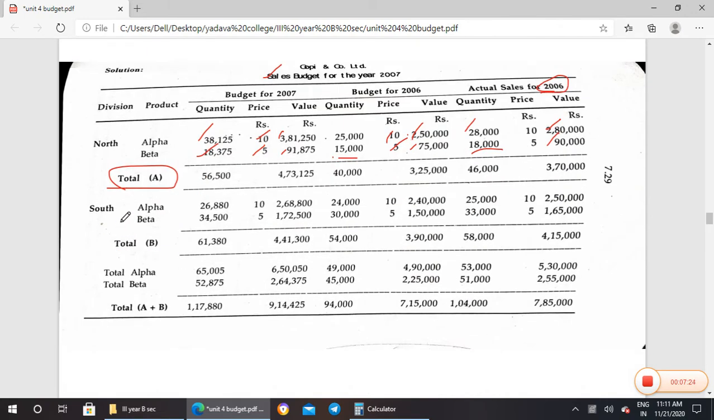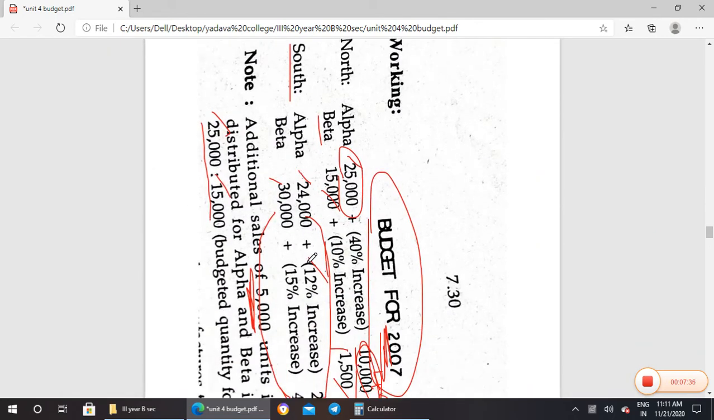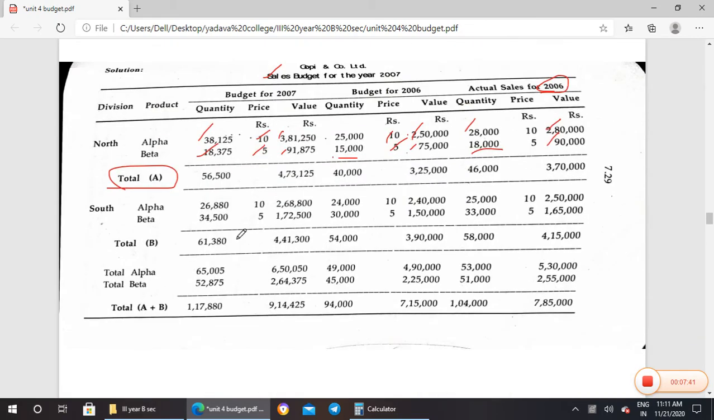Now we move on to the South. That is the budget they have prepared with the help of the 2006 budget. They have prepared it, so we have already shown the working notes. With the help of that, I'll show you this South Alpha 24,000. They have given a 12%, 15% increase. So likewise, for Alpha, the budget of 2006 is 24,000, increased by 15% to 26,880 units. Here also the price cannot be changed. They didn't mention any price changes. The same price has to be maintained for 2006 as well as for 2007, so they have taken the same price rate.